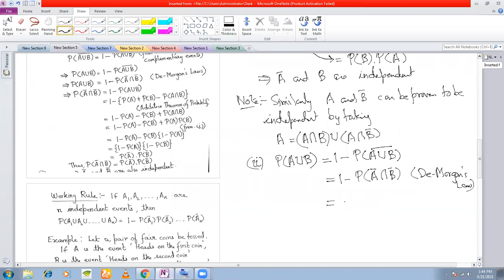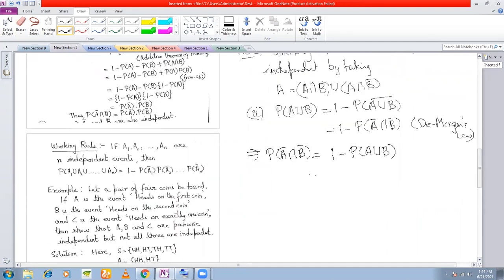Now what will happen? That means P of A bar intersection B bar must be equal to 1 minus P of A union B, right?